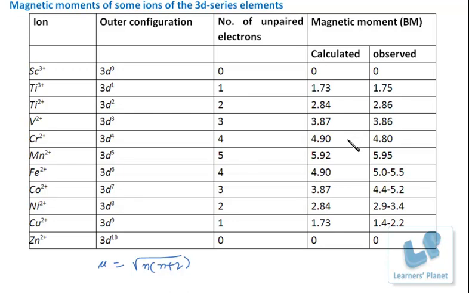So we have discussed the standard electrode potential, the paramagnetic behavior, and also the formation of colored compounds. See students, most of the answers to reasoning type questions from this topic rely on this sentence: that the d orbitals have unpaired electrons, which is responsible for the color of the compound, for the magnetic behavior of the compound, for the catalytic function of the compound, of these transition elements, and also the vacant d orbitals. That is responsible for what? Again, the catalytic behavior. So remember these two things, right?